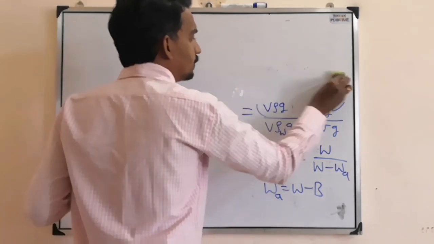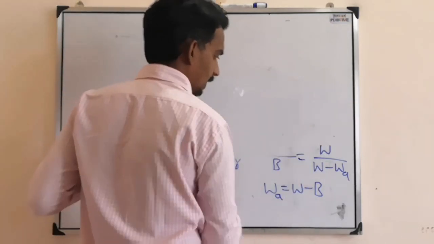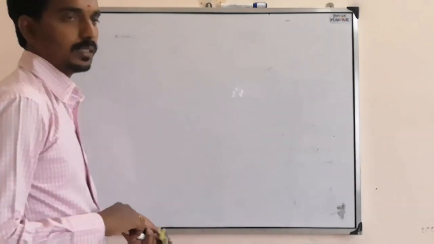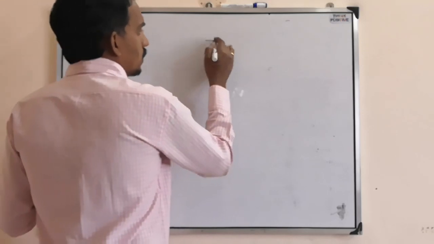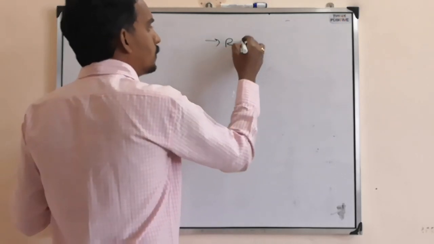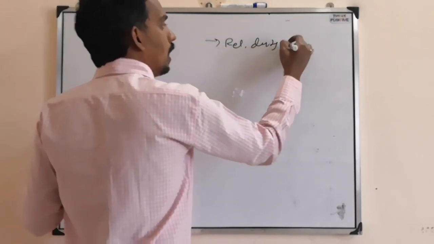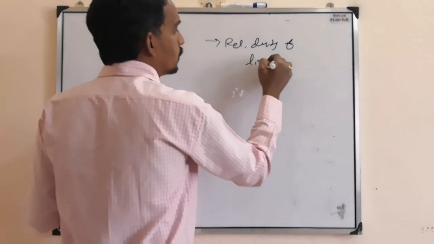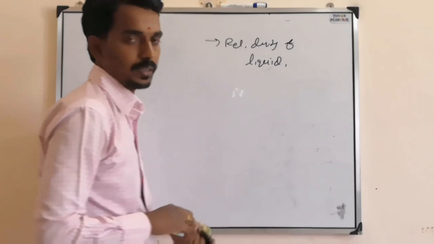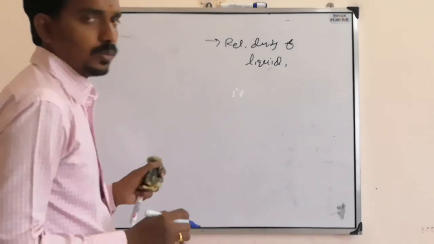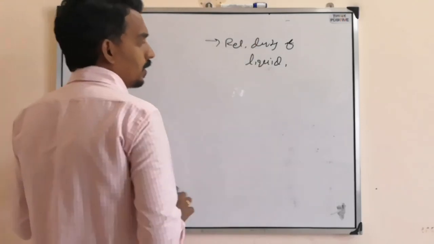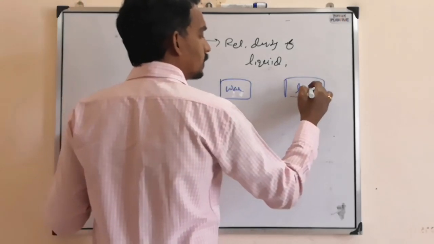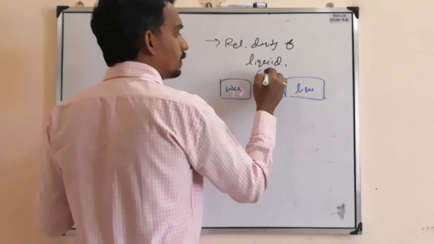Now afterwards, one more thing they can ask you is relative density of liquid. To find relative density of liquid, you take water, you take liquid, and then you take one solid.